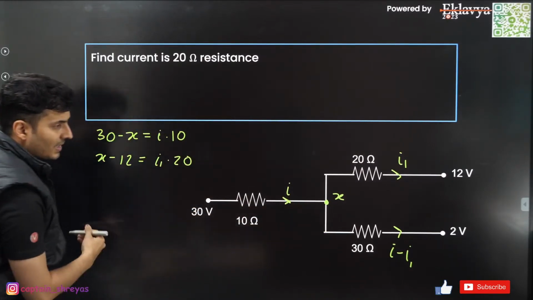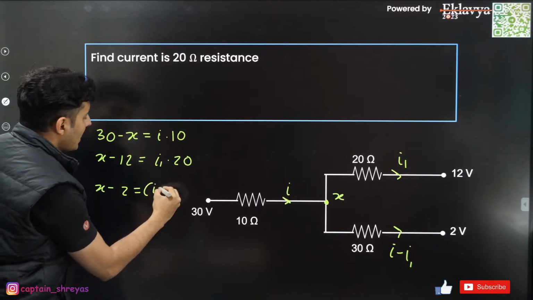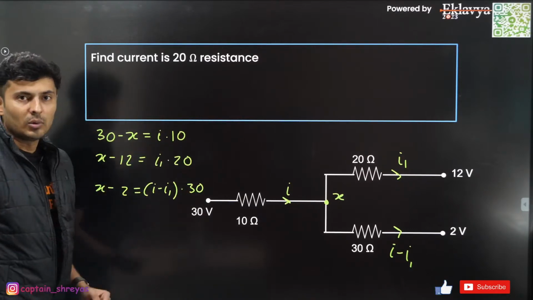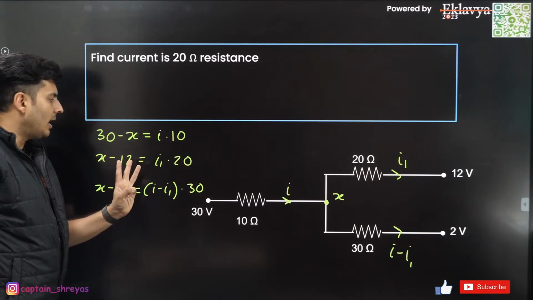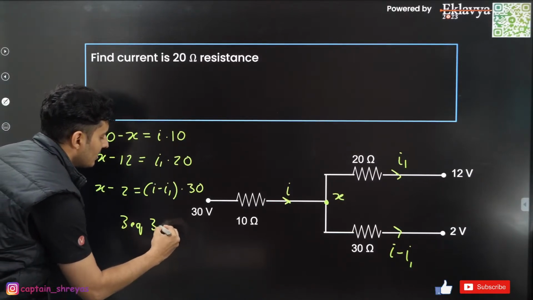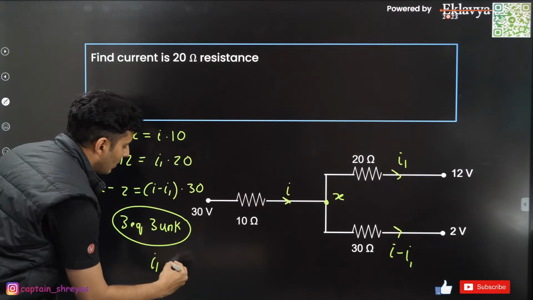For this resistance, the voltage drop will be X minus 2 is equal to I minus I1 into, what is it, 30. See how many unknowns are there: X, I, I1. 3 unknowns, 3 equations. That's it. Solve simultaneously. You will get the value of I1.